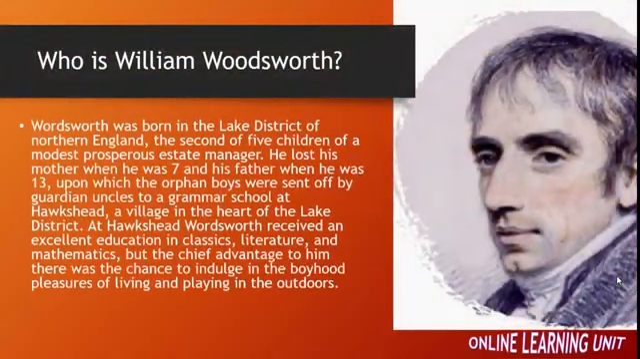In our first part, we're going to give you a brief note about William Wordsworth. William Wordsworth was born in the Lake District of Northern England, the second of 5 children of a modest, prosperous estate manager. And he lost his mother when he was only 7 years old, and after that he lost his father when he was only 13.